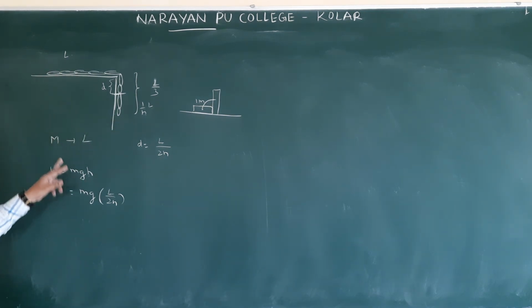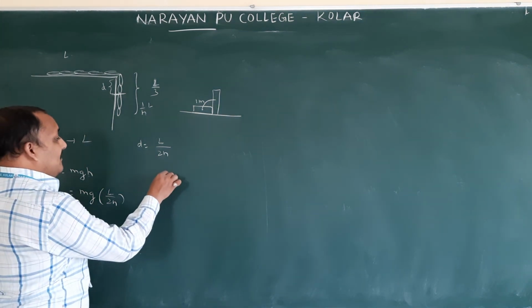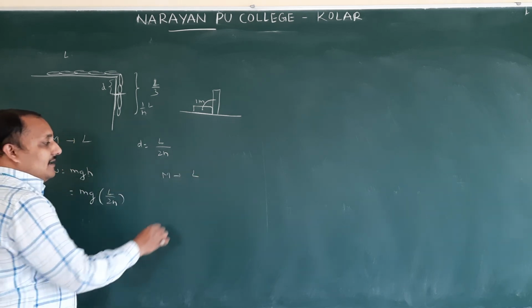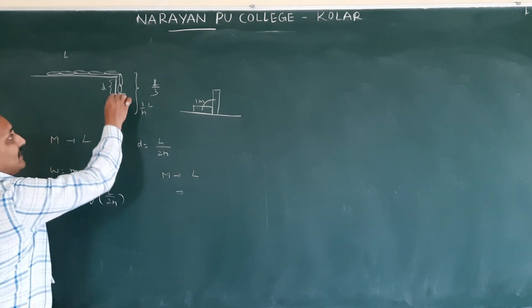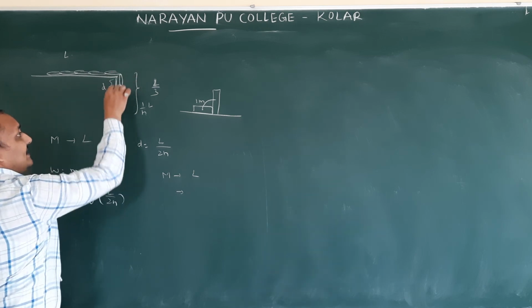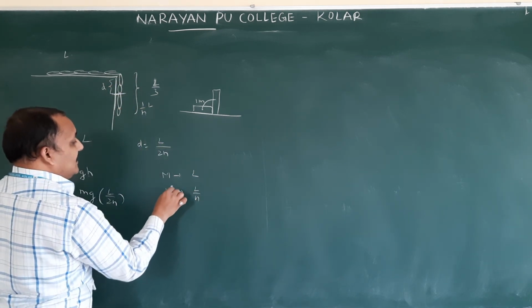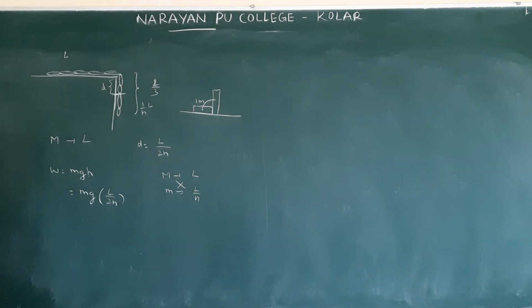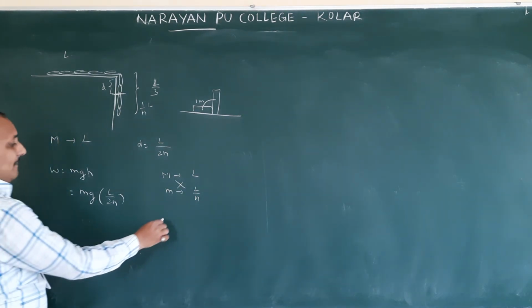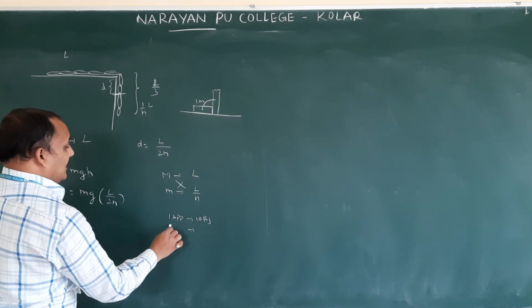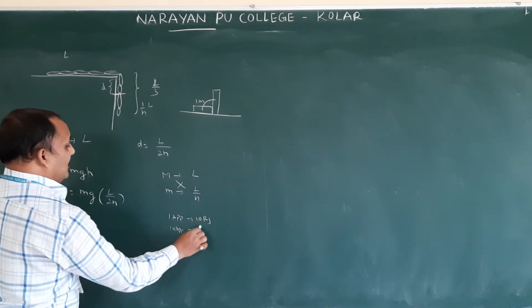Total mass is capital M. What is the mass of this hanging part? Like an apple problem, we can find it. Capital M is the mass for length L. We want only the hanging part mass. The hanging part is L by n. That mass we will assume as m. Like the apple problem: one apple is 10 rupees, 10 apples, how much?